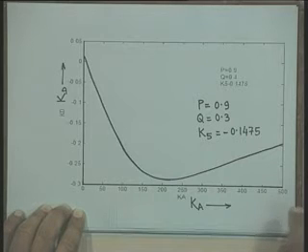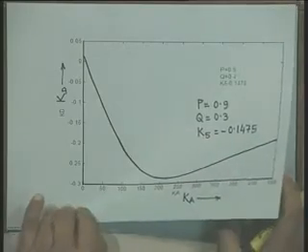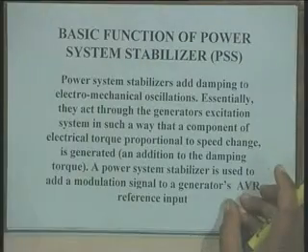It means we find here that when you include the AVR, the damping torque becomes negative.